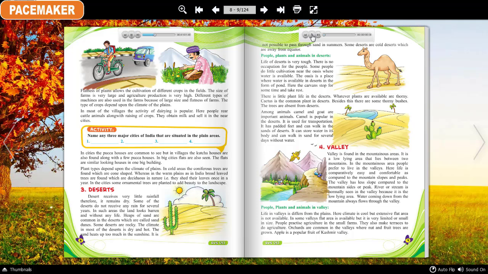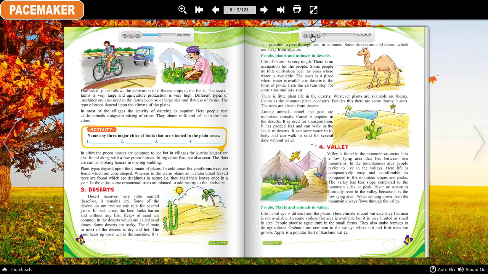In cities, pakka houses are common to see, but in villages, kacha houses are also found along with a few pakka houses. In big cities, flats are also seen. The flats are similar-looking houses in one big building.